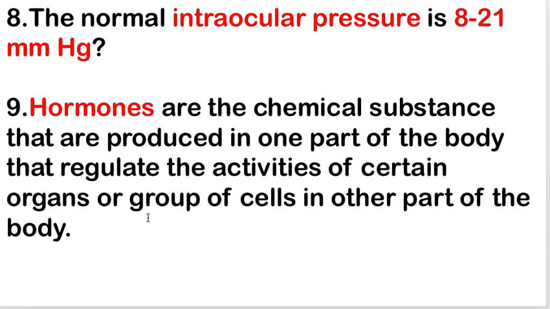Next is the normal intraocular pressure, IOP, is 8 to 21 mm of Hg. Next is hormones, or what are hormones? So hormones are chemical substances or messengers that are produced in one part of the body that regulate the activities of certain organs or groups of cells in other parts of the body. So it's known as a hormone.